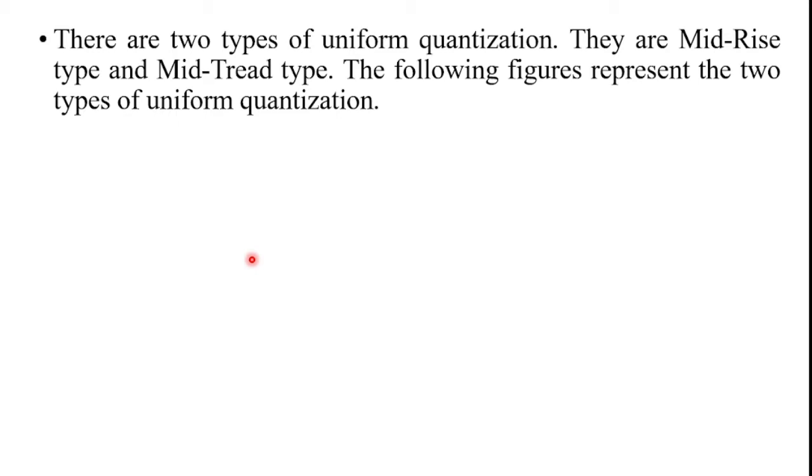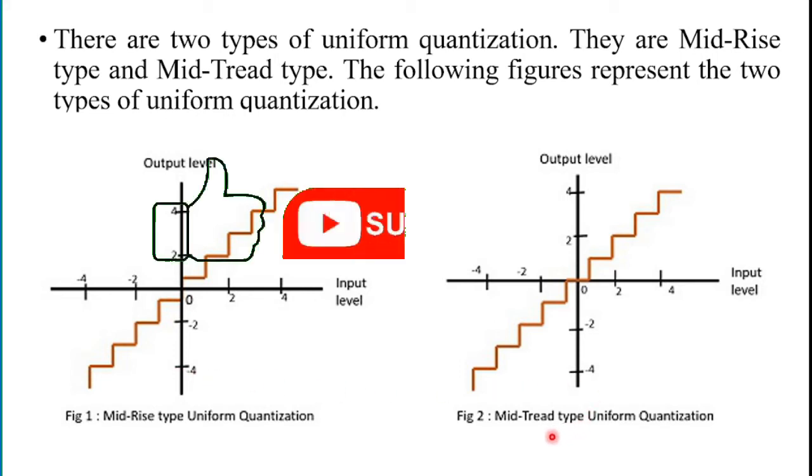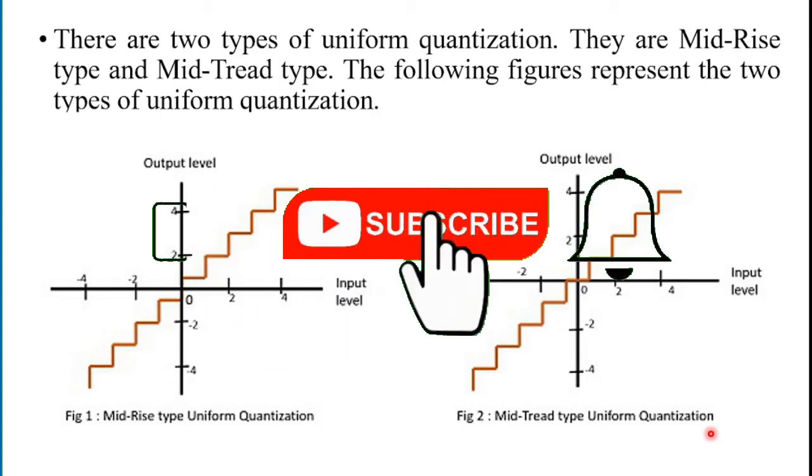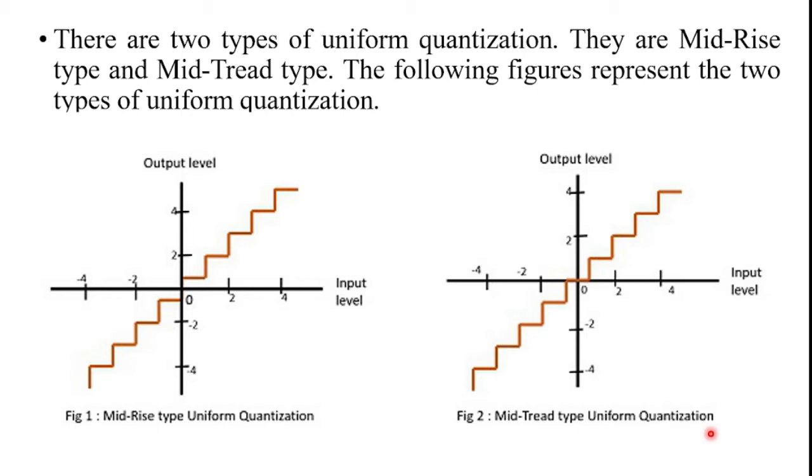Further, the uniform quantizations are classified into two types: mid-rise type uniform quantization and mid-tread type uniform quantization. Here this is the figure of the mid-rise type uniform quantization and this is the figure of the mid-tread type uniform quantization. And what is mid-rise type and what is mid-tread type?